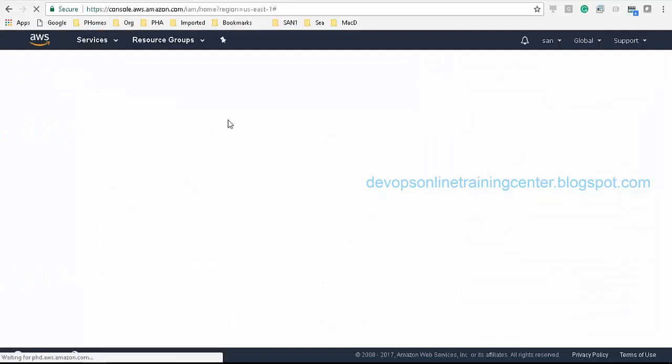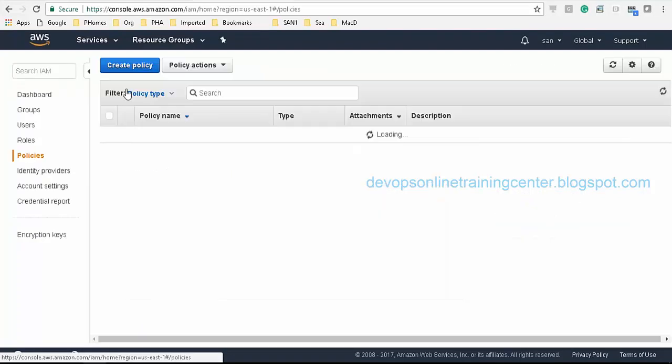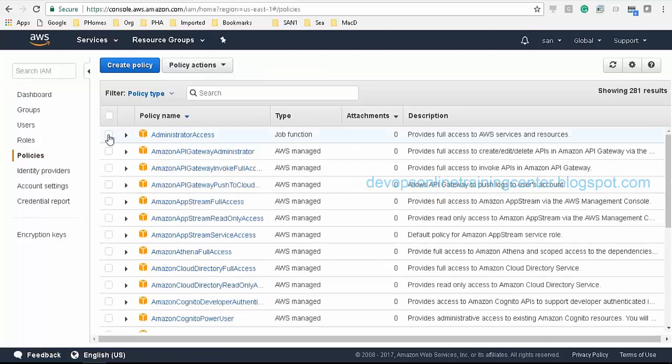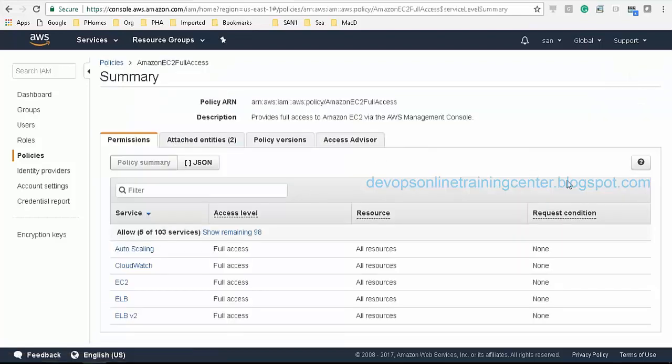IAM policies, and let me see what is there in the policy first. Full access, actions, provides full access to Amazon EC2 instances via AWS Management Console. Okay, that's all. I think we cannot see what is there inside. Okay, it's there.